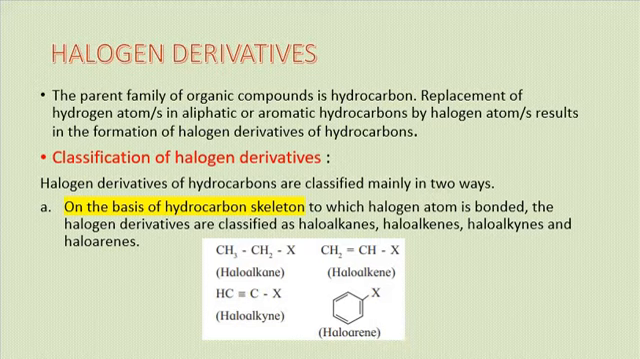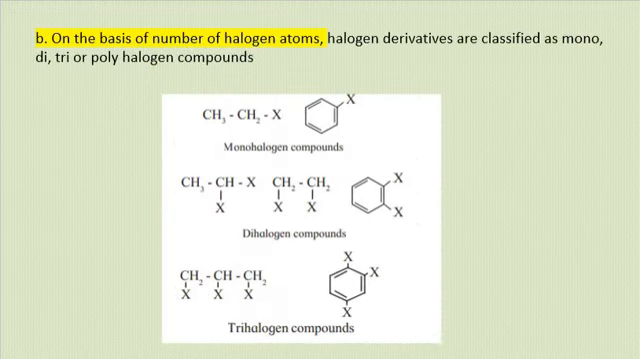Now, on the basis of the number of halogen atoms, halogen derivatives on the basis of this criterion can be classified as mono, di, tri or polyhalogen compounds. Here, monohalogen compounds are those where only one halogen atom replaces one hydrogen atom. You will see in such a compound there is only one halogen atom present.